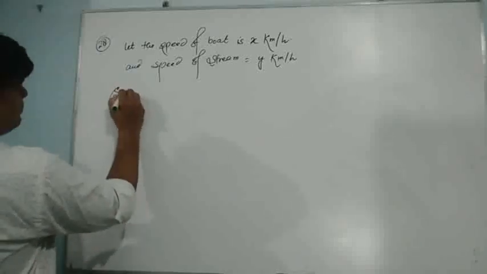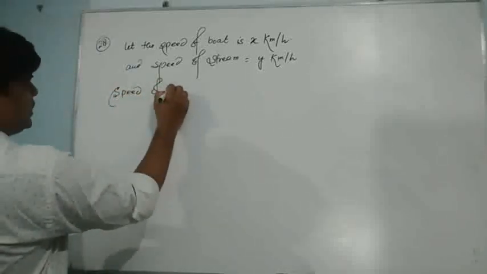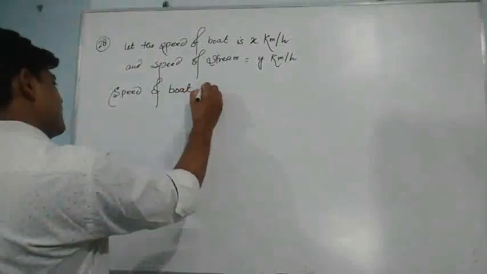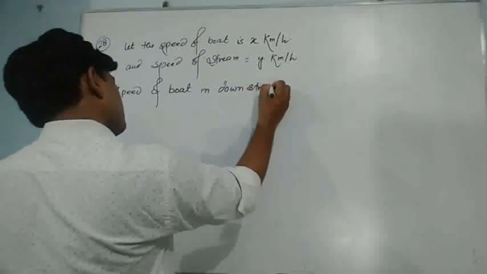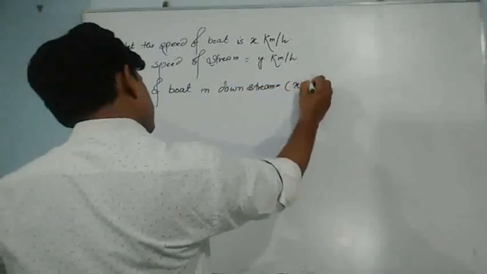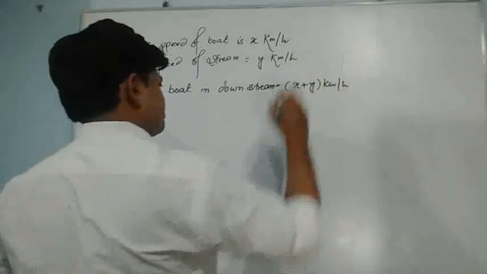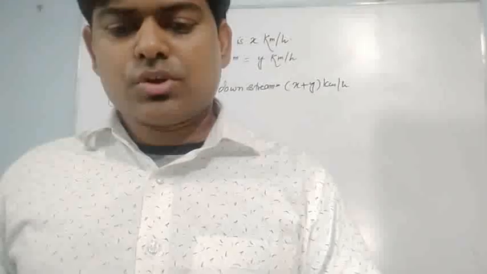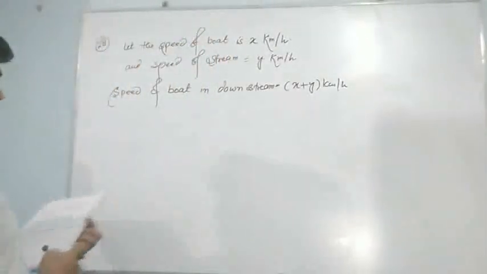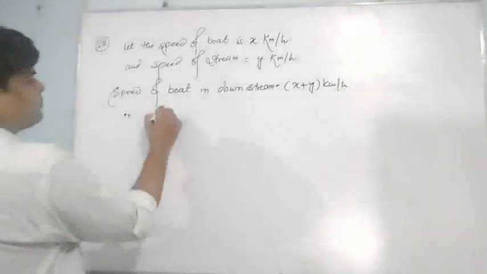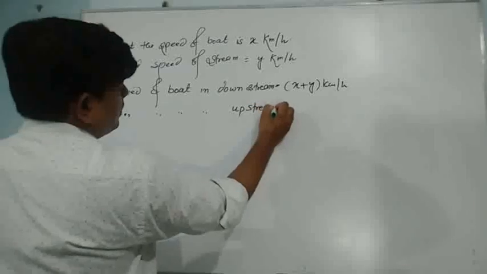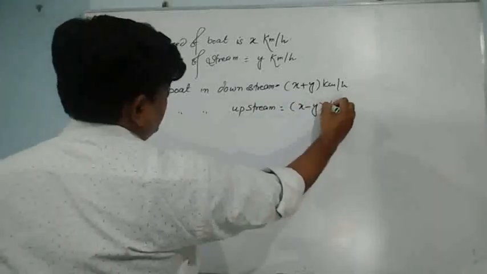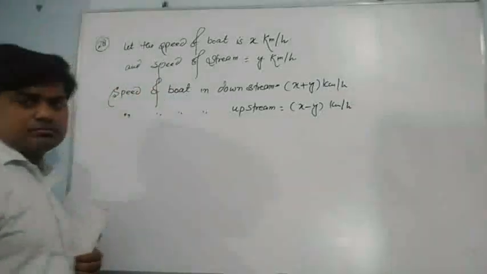So what should I write? Speed of boat in downstream is equal to x plus y kilometer per hour. And speed of boat in upstream can be written as x minus y kilometer per hour. This is the first case.